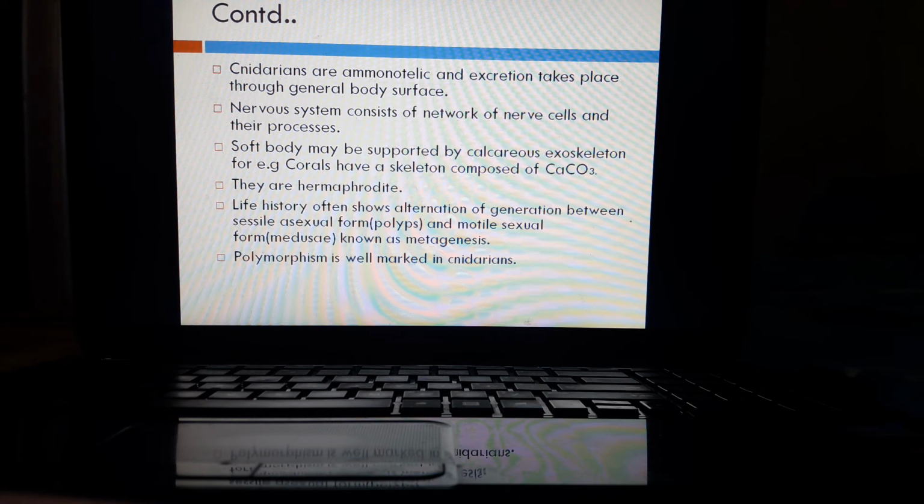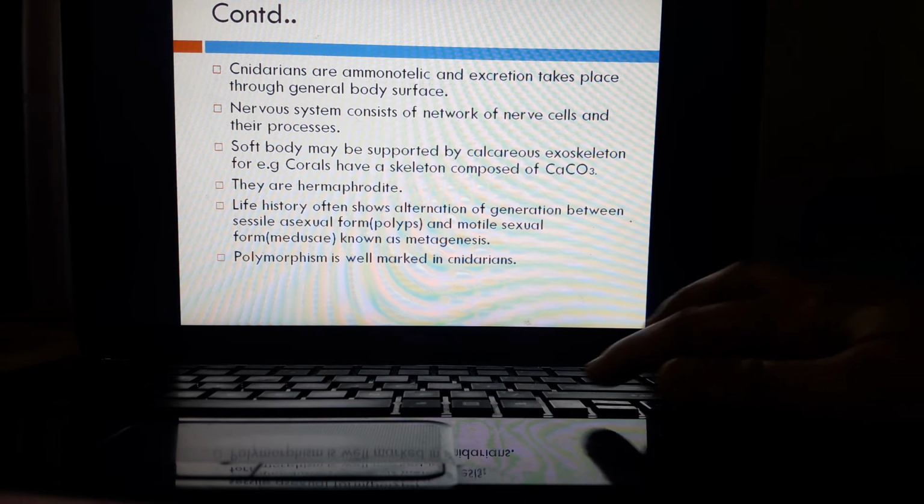The alternate forms in cnidarians we can study in Obelia. Here is the life cycle of Obelia, which shows the process of metagenesis, that is alternation of generation. Here the alternate forms are polyp and medusa.